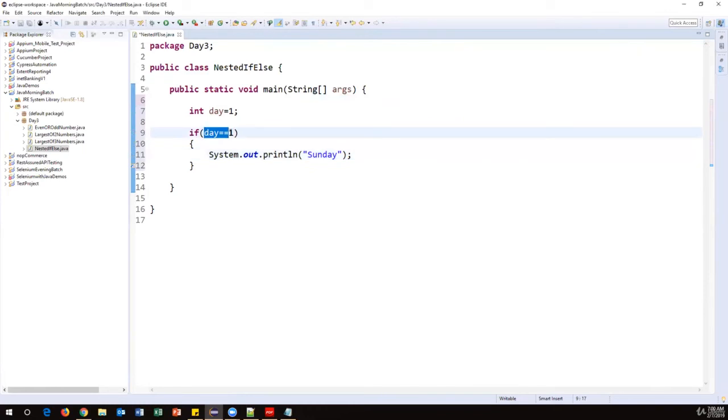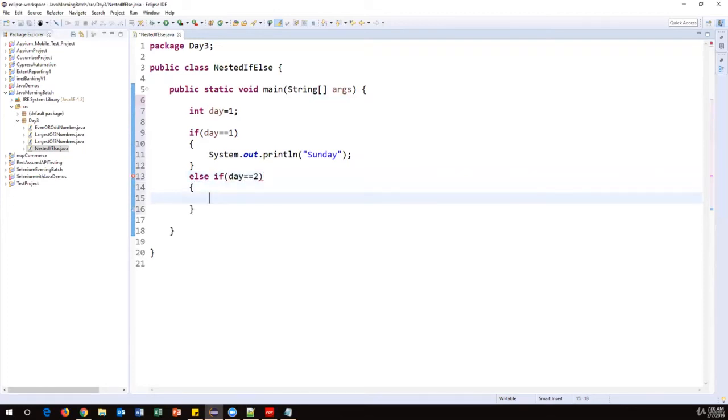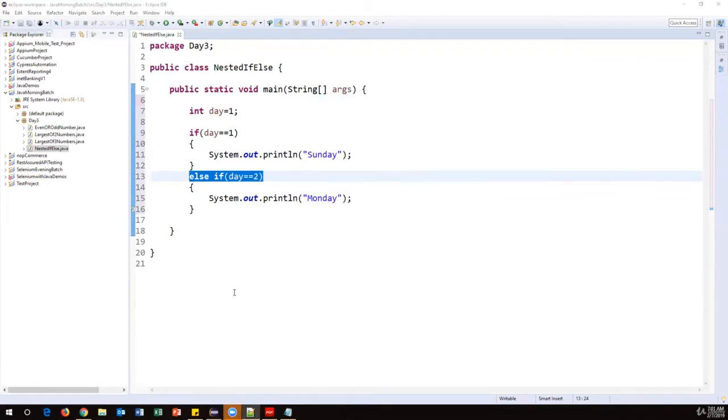If the day is not 1, then I'll put one more condition. Else if day is equal to 2, again you can put System.out.println, and here I can say Monday. Like this we can add all the conditions from 1 to 7. Day equal to 1, it is Sunday. If the condition is false, then it will come to the next level, and the day is equal to 2. Even if this condition is not true, then it will come to another condition.